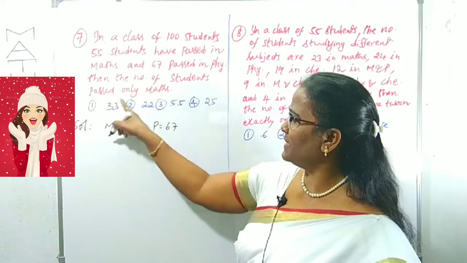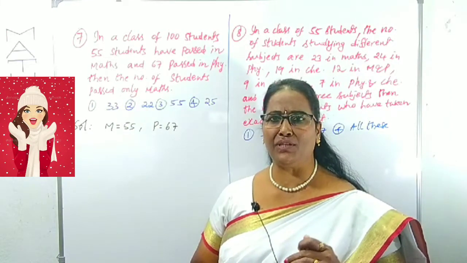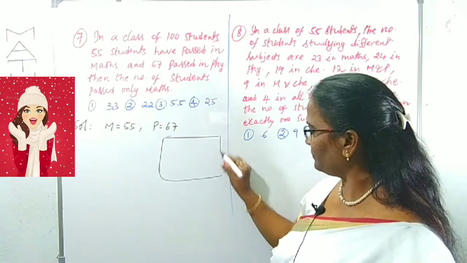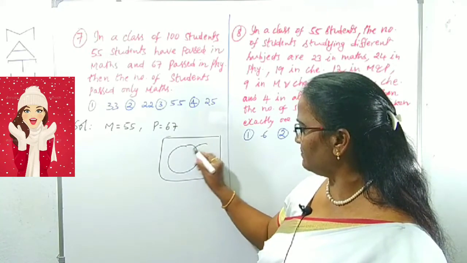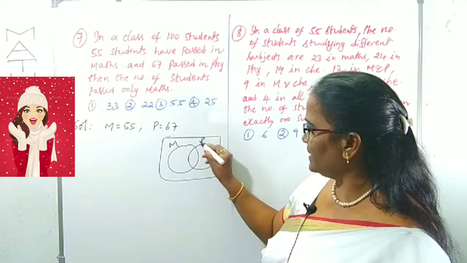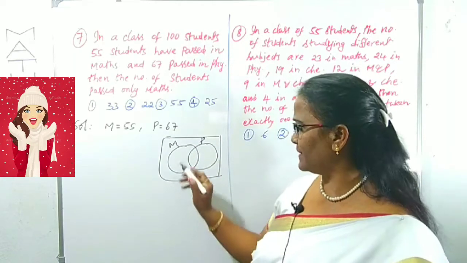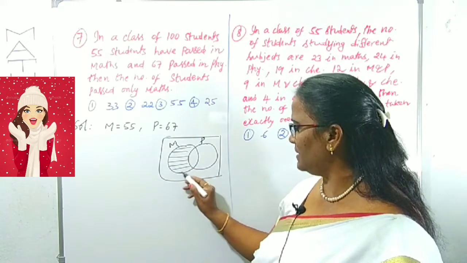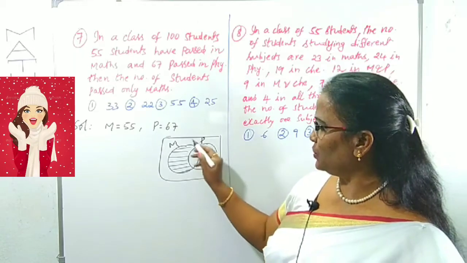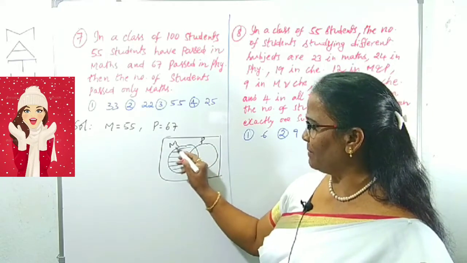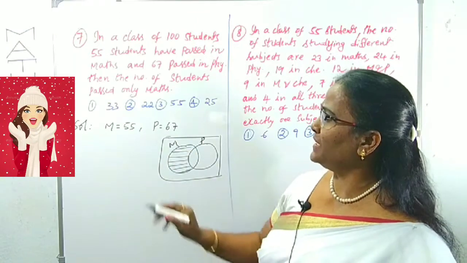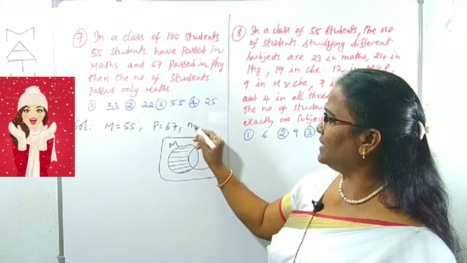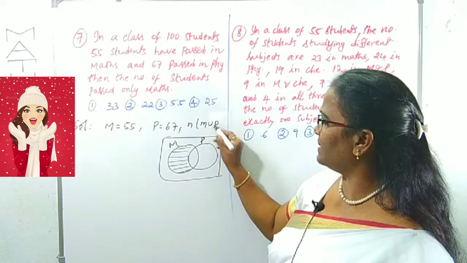Then the number of students who passed only maths. So I will show you the Venn diagram. This is maths. Suppose this is physics. What is being asked? How many of them passed only maths? Means we want only this part. To collect this part, what do you have to do? From the total M, we have to remove the intersection of M and P. We don't know the intersection of M and P, but what is the total strength? 100. That is the union. n(M union P) is given as 100.